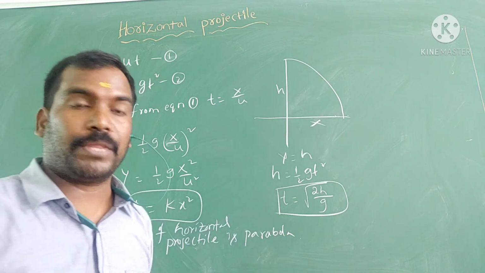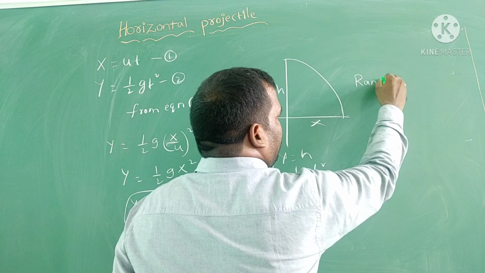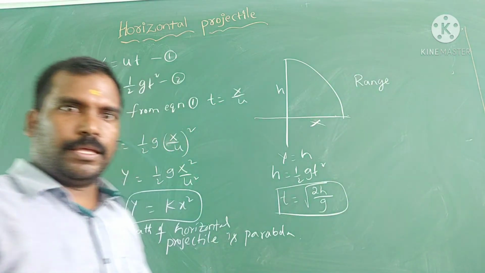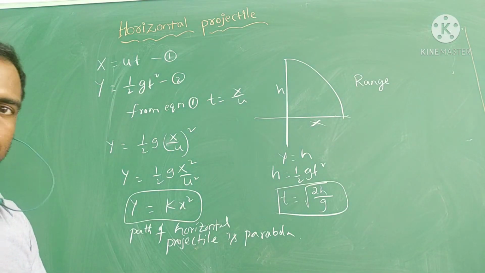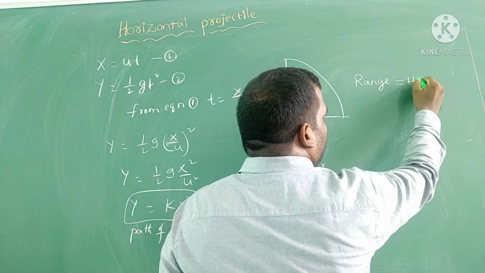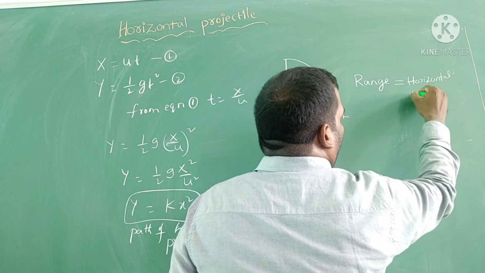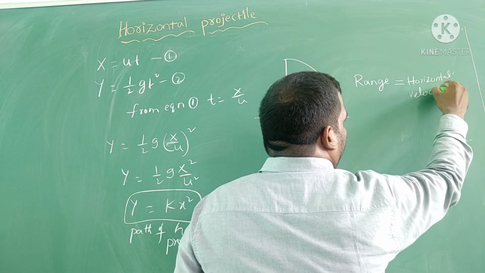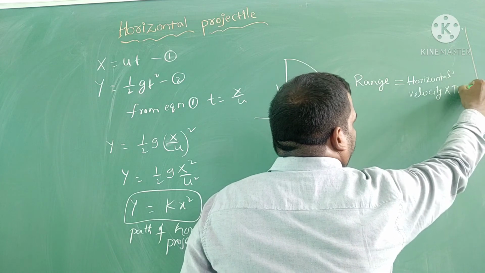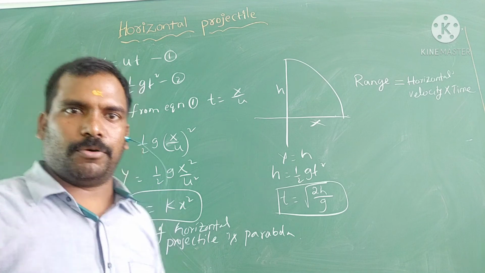Now the question is range. Range is nothing but horizontal velocity into time. Range is nothing but horizontal distance travelled by the body.